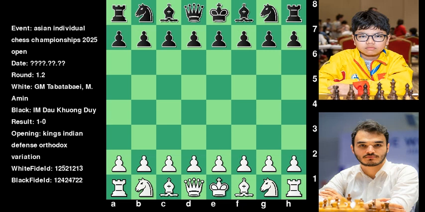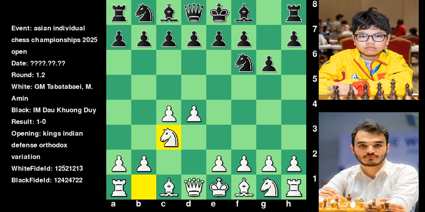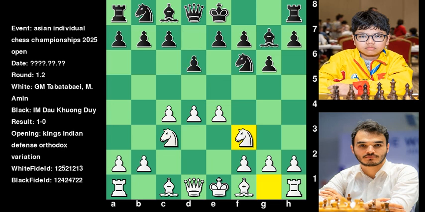Tabatabaei vs Khuong in the Asian Individual Chess Championships 2025 Open Round 1 sees a King's Indian Defense orthodox variation battle unfold. Pawn d4. Knight f6. Pawn c4. Pawn g6. Knight c3. Bishop g7. Pawn e4. Pawn d6. Knight f3. King castled kingside, transposed into King's Indian Defense orthodox variation.